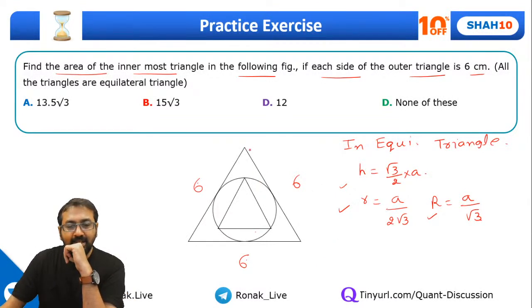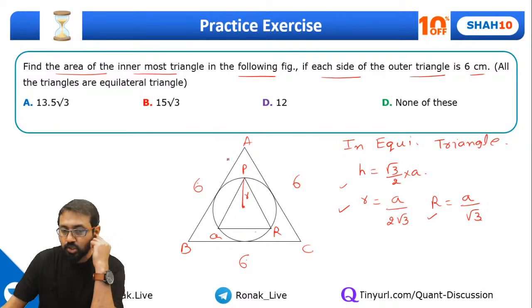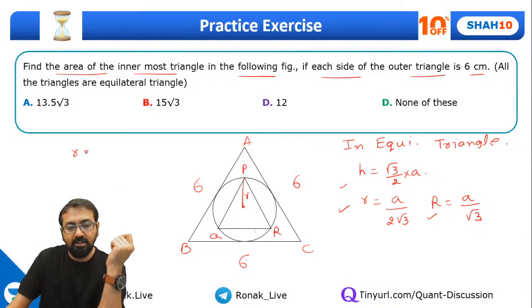Can I say that if this is triangle ABC and this is triangle PQR, then this circle is nothing but the incircle for triangle ABC. So what will be the radius of this circle? This radius is nothing but the inradius of this bigger triangle, and this inradius will be equal to a upon 2√3. So what is a over here? 6 upon 2√3. If you solve this, it will come out to be √3.